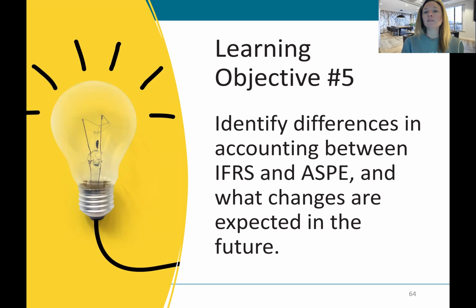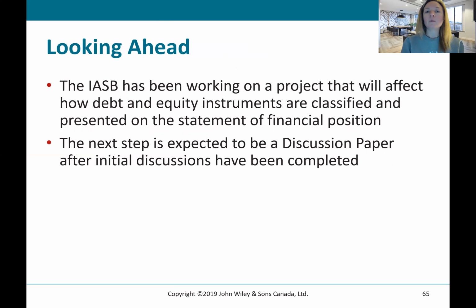Our last learning objective, differences between IFRS and ASPE. Okay, so looking forward, the IASB is working on a project that will affect how debt and equity instruments are classified and presented. So again, that blurring of debt and equity, which we haven't talked about a lot in this chapter. We will talk about it briefly in a further chapter, but debt can be simple when you're looking at just a bond payable or a note payable. But when you've got a conversion option into equity or security provided by shares, it can be like, is it debt, is it equity? And that's where things can get more complicated. And that's something that the IASB is continuing to work on, making sure that it's clear.